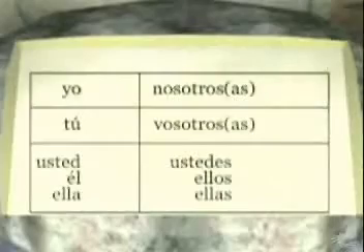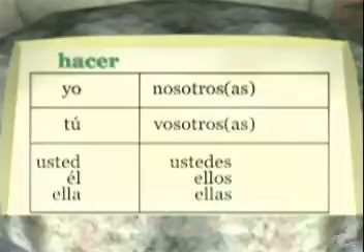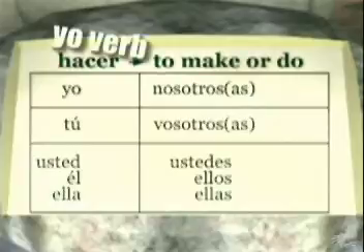Section A, yo verbs. Yo! We call them yo verbs because in the present tense, they're irregular only in the yo form. Plus, it's fun to say yo. You may already be acquainted with one of these verbs, hacer. Hacer means to make or to do, and since it's a yo verb, it's irregular only in the yo form.